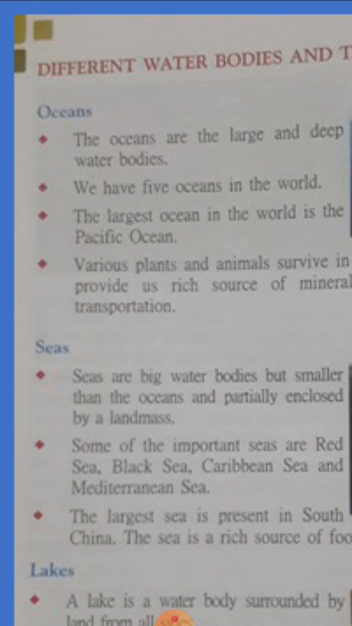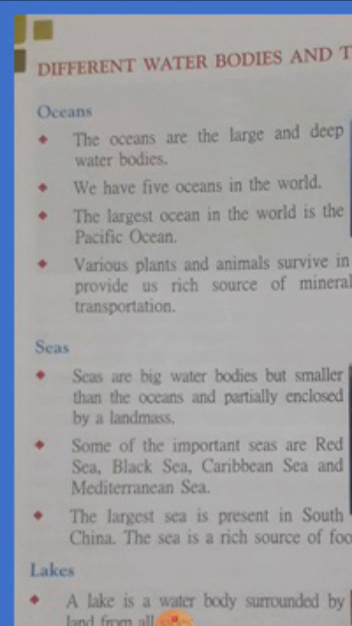Then next is seas. What are seas? Seas are big water bodies but smaller than the oceans and partially closed by land mass. We can see it is closed by the land mass. It is also very big but smaller than the oceans. Some of the important seas are Red Sea, Black Sea, Caribbean Sea and Mediterranean Sea. So which are the important seas? Red Sea, Black Sea, Caribbean Sea and Mediterranean Sea.